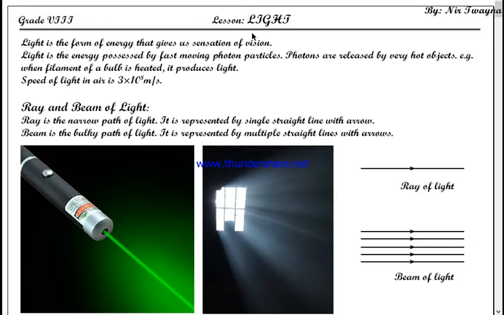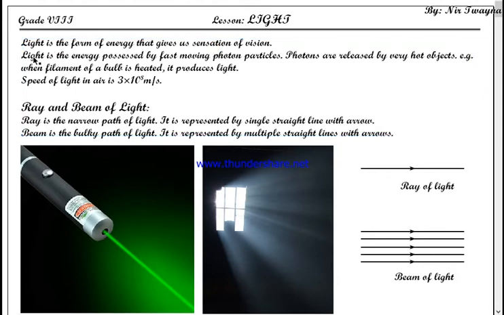Can you see anything inside a dark room? Definitely no, you cannot see anything inside a dark room because there is no light in the dark room. Or can you see if someone is blocking their face? Then also no, you cannot see their face because the light has been blocked and the light cannot pass through that blocked object. That's why you need light energy to see things. It is only because of light energy that you are able to see things.